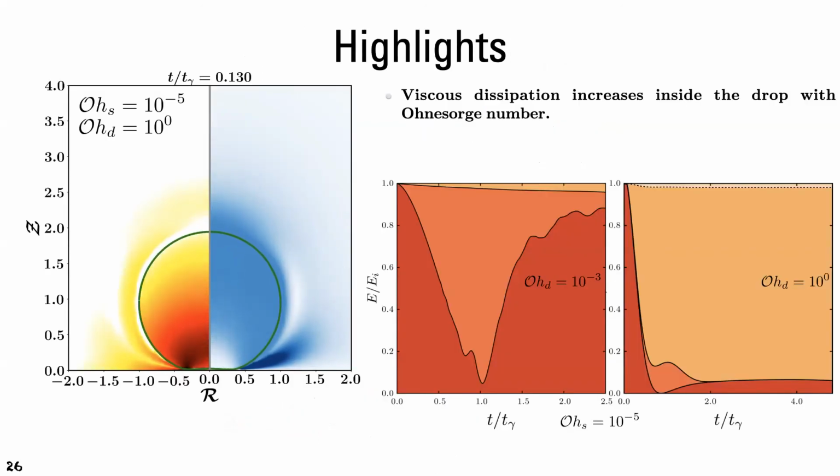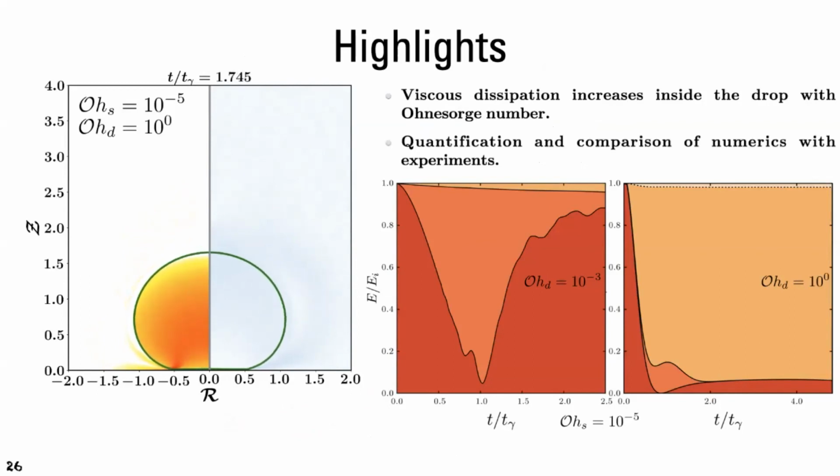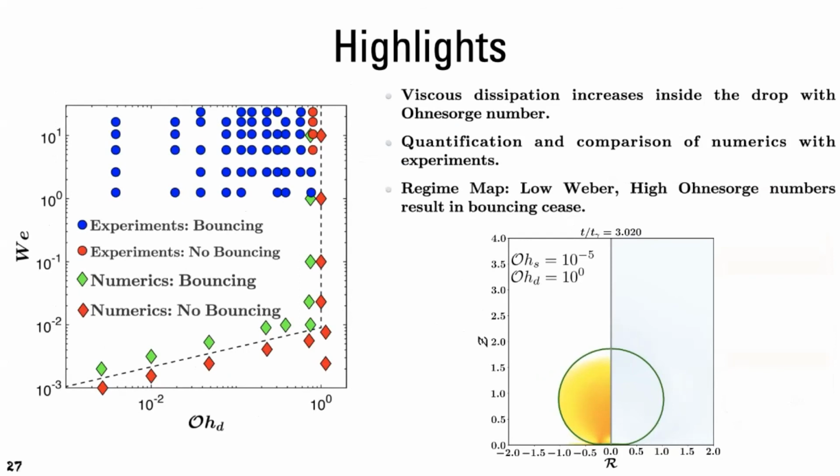And with that, I come to the highlights of this talk. So we saw that viscous dissipation increases inside the droplet as the Ohnesorge number increases. We also quantified and compared the numerical simulations with experiments as well as with the spring mass analogy. And then we saw that we can characterize our results in a Weber Ohnesorge phase space.